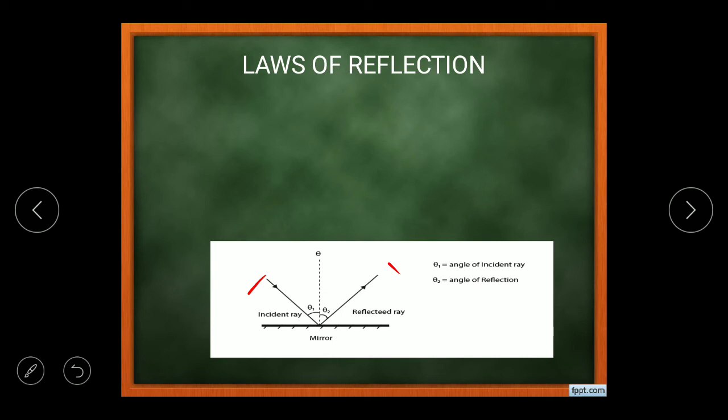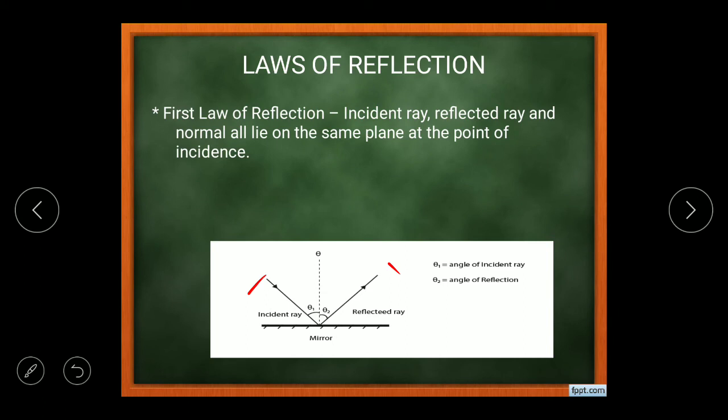According to the first law of reflection, the incident ray, reflected ray and normal all lie on the same plane at the point of incidence. That means the incident ray, reflected ray and normal will lie on the same plane, in this case the plane mirror.